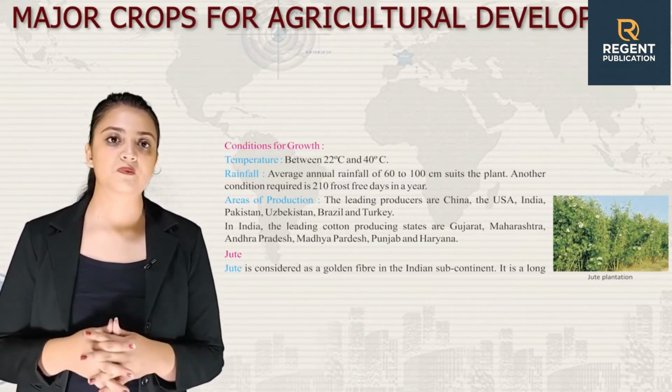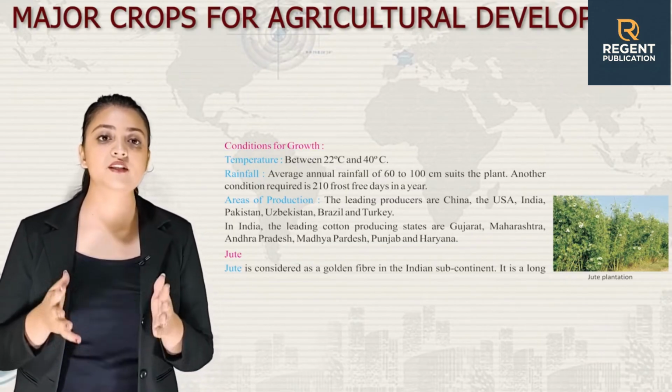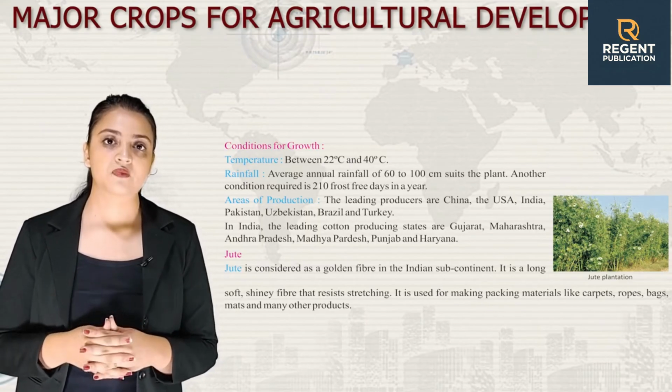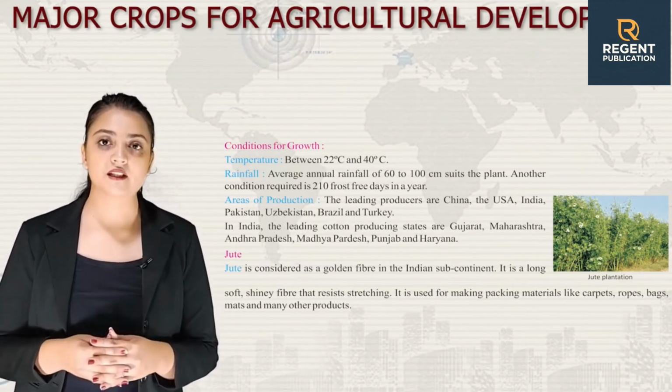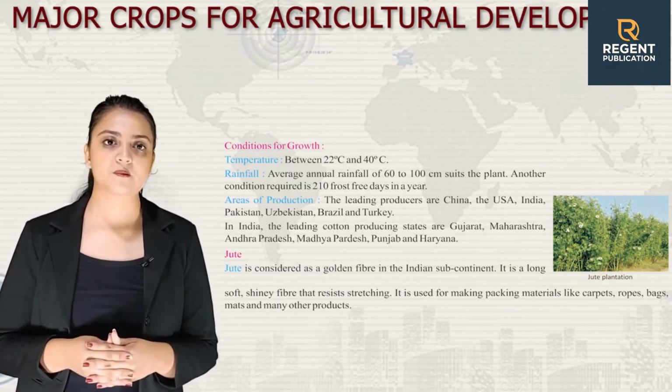Next, we have jute. Jute is considered a golden fiber in the Indian subcontinent. It is a long, soft, shiny fiber that resists stretching. It is used for making packing materials like carpets, ropes, bags, mats and many other products.